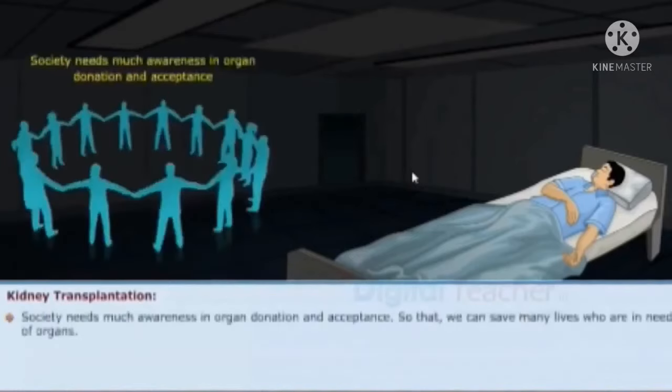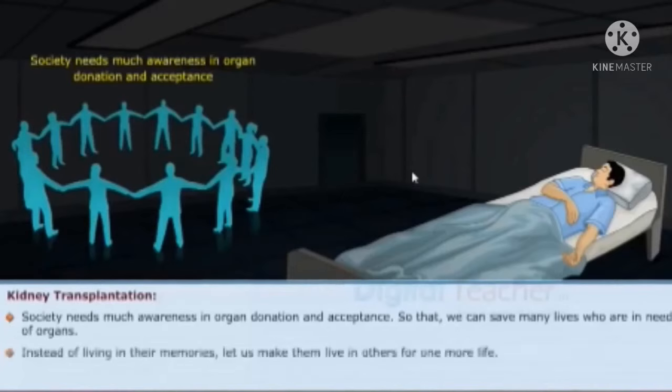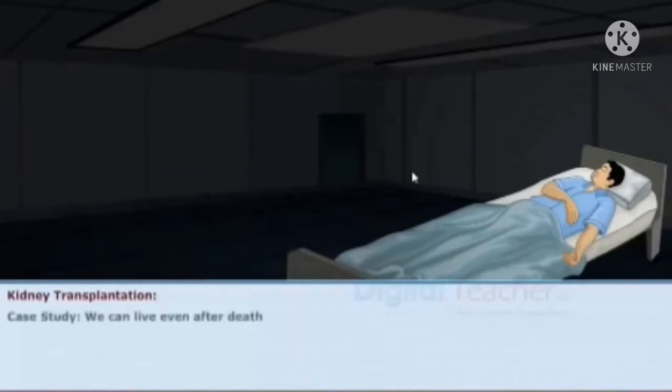Society needs much awareness in organ donation and acceptance so that we can save many lives who are in need of organs. Instead of living in their memories, let us make them live in others for one more life.